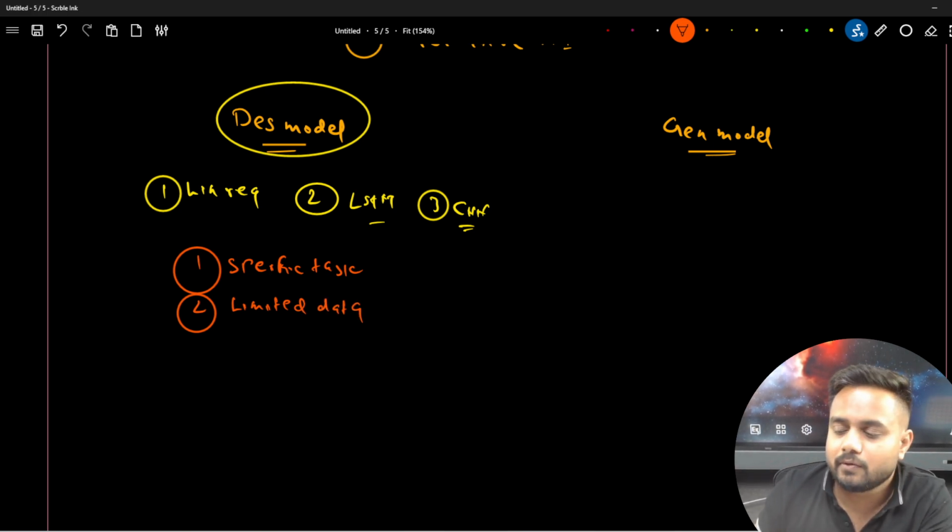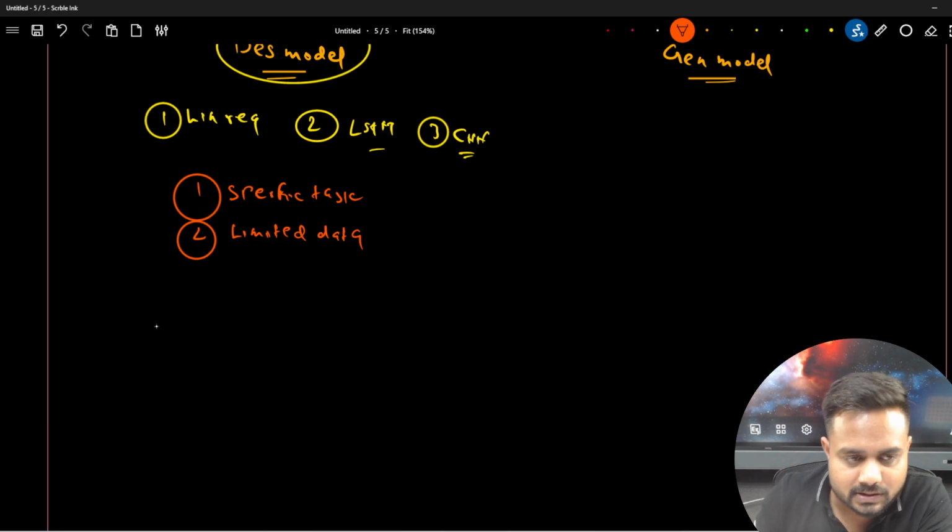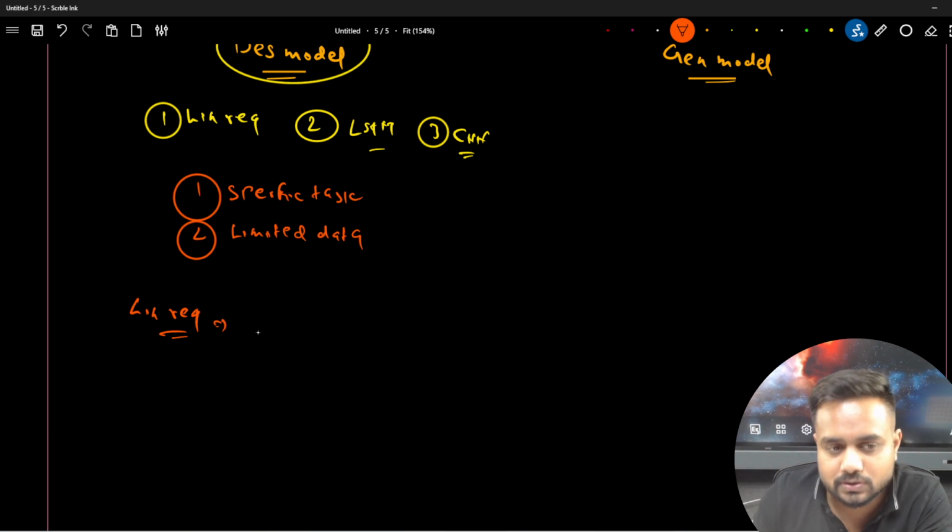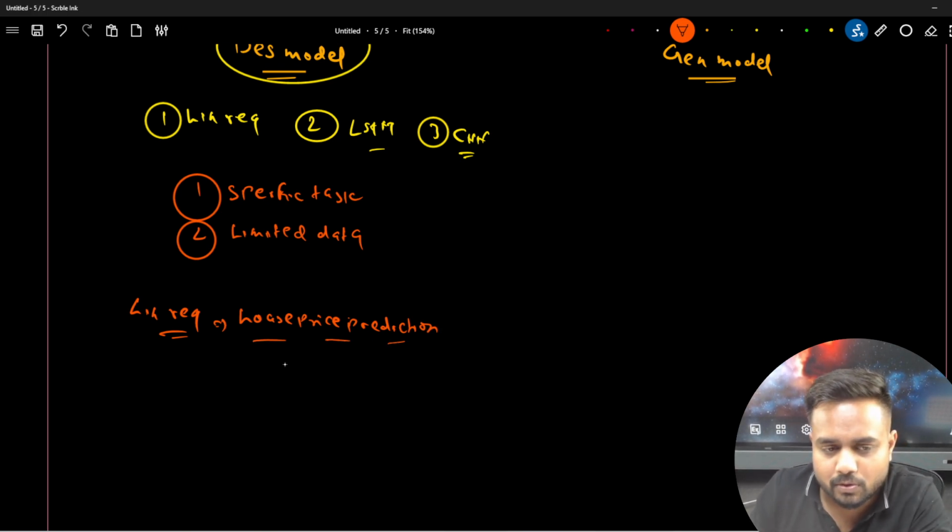Okay, now I can give you one example. Let's say I train this linear regression model on top of the house price prediction data, right? What I want to do here is predict the price of the house. Now I have trained my model on top of this house price prediction data. Let's say I am doing supervised learning. This predicted variable is my target column. So this is my supervised learning.